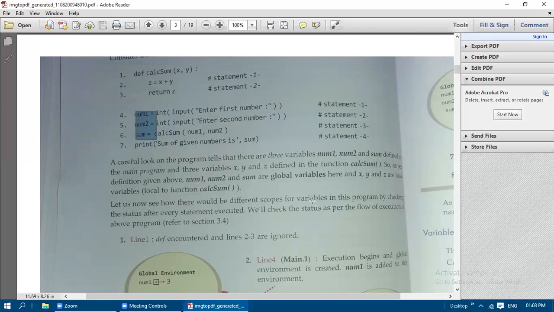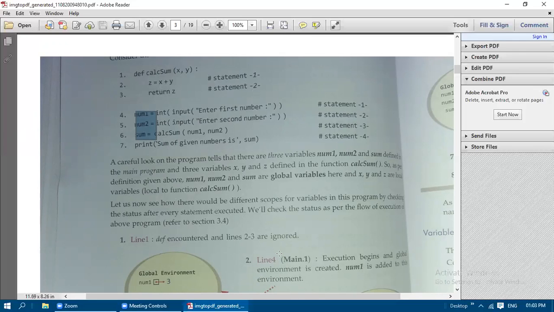We can see how there would be different scopes for variables in this program by checking the status after every statement executed. We can check which values the variables are holding and which memory address they are referring to, after executing every statement of these 7 lines of code. We will check the status as per the flow of execution of the above program.